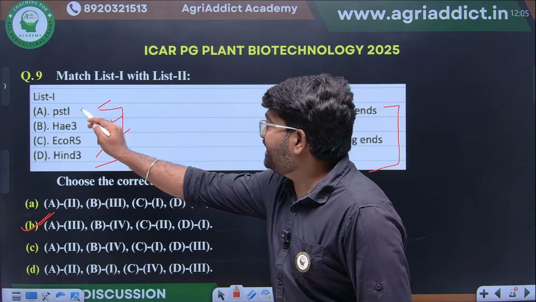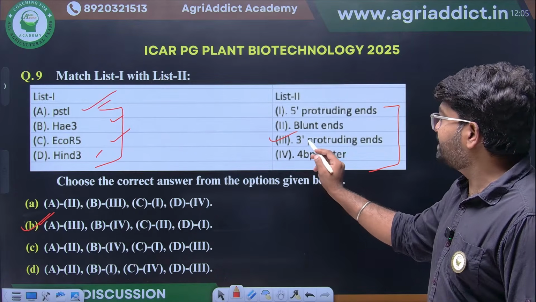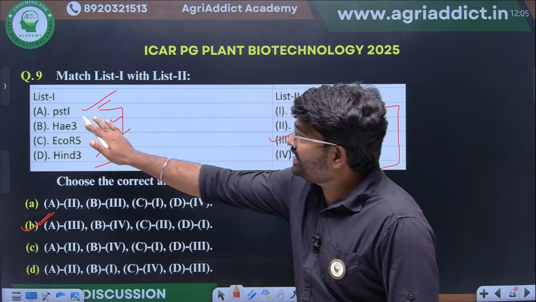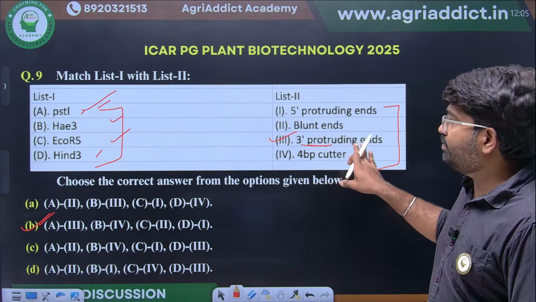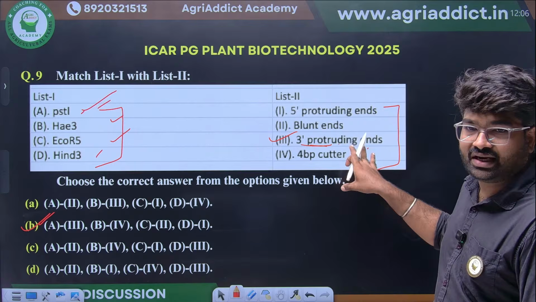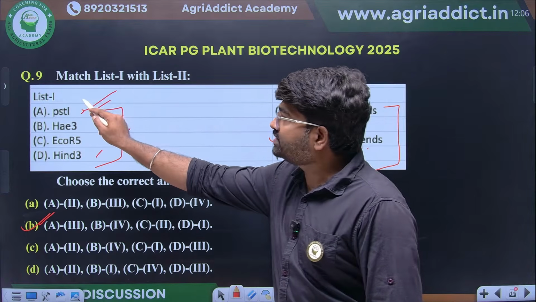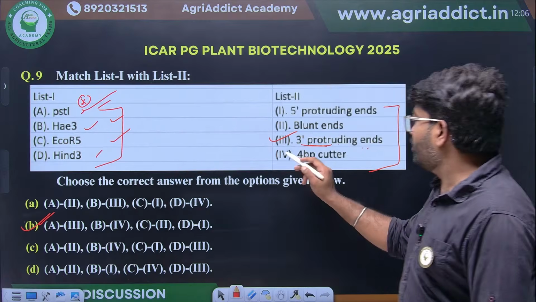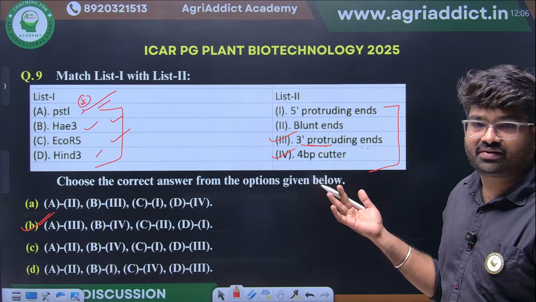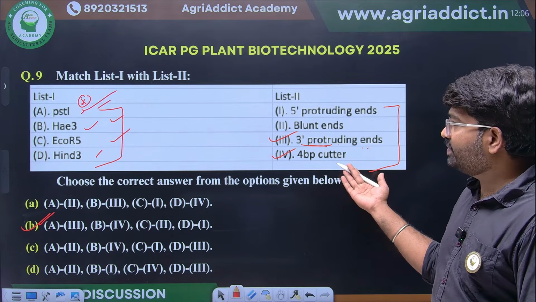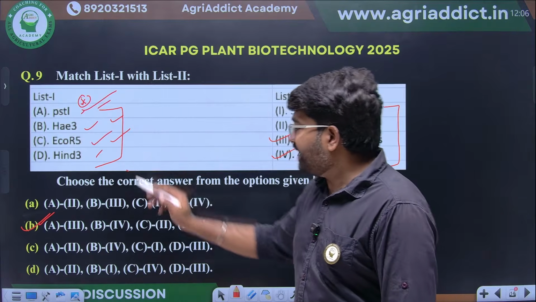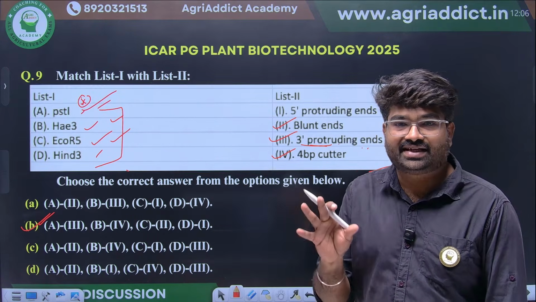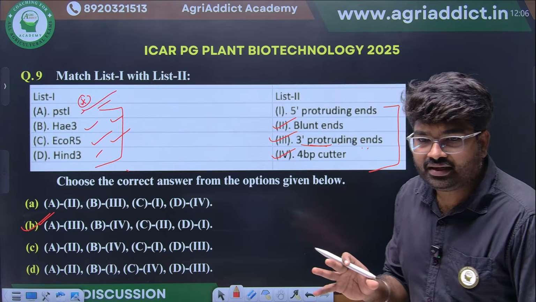See, PstI will produce 3' protruding end. This we have already seen in our class. This is one of the most important restriction enzymes. Then HaeIII is a 4-base cutter. This we already discussed in our class. Simple question. HaeIII is a 4-base cutter. EcoRV is a blunt end producing restriction enzyme. But EcoRI,